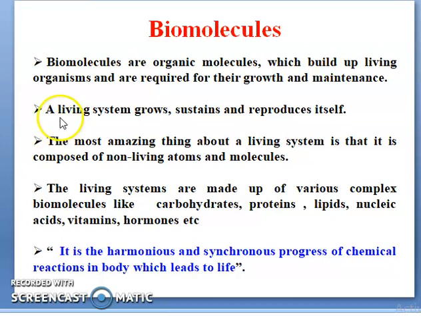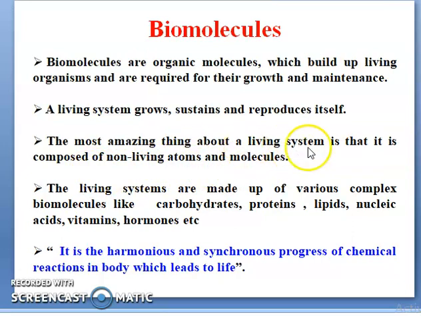You can see the second point: a living system grows, sustains and reproduces itself. The third point: the most amazing thing about a living system is that it is composed of non-living atoms and molecules.